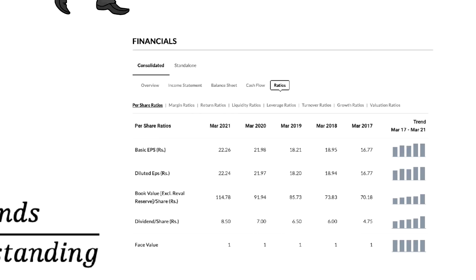For example, if you see Pidilite, its net profit and EPS have remained similar or increased. BVPS has increased, debt has not increased, ROE has not reduced considerably, total liabilities have increased, but so have the assets. Diluted EPS has increased, so on average we can say that this share may grow in the near future. We will analyze some other shares in a later part of this video as well. Also note that the PE ratio should not be very low compared to the industry PE, which can be unusual, and some other factors may need to be checked.